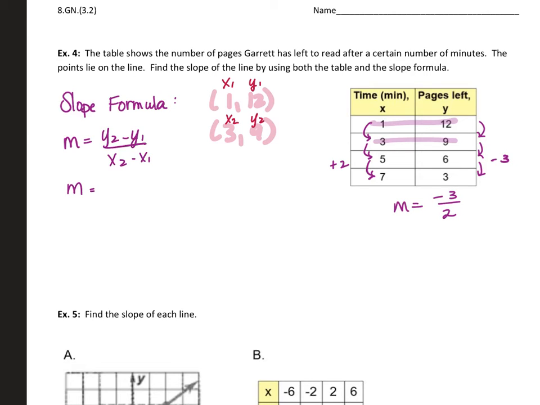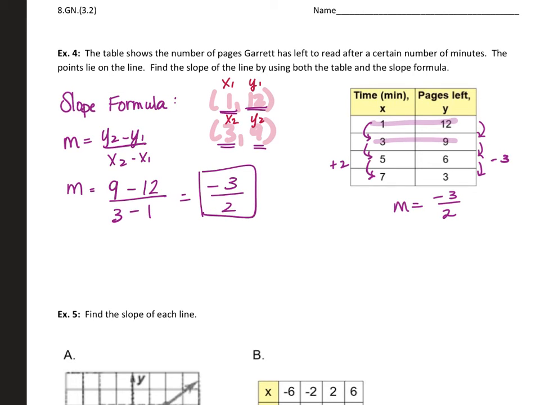So y2, we've decided that y2 is 9, minus y1, we've decided y1 is 12. x2, we've decided x2 is 3, minus x1, which we said was 1. So 9 minus 12 would be negative 3 over 2.